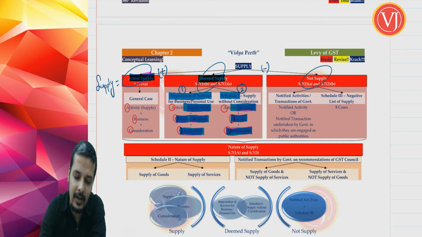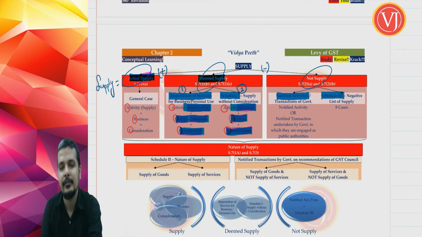Not supply is also categorized into 2 parts. First is notified cases and second is Schedule 3. Now what are the notified cases or the notified activities? There are a few notified activities where it is said that the notified activity cannot be treated as supply.